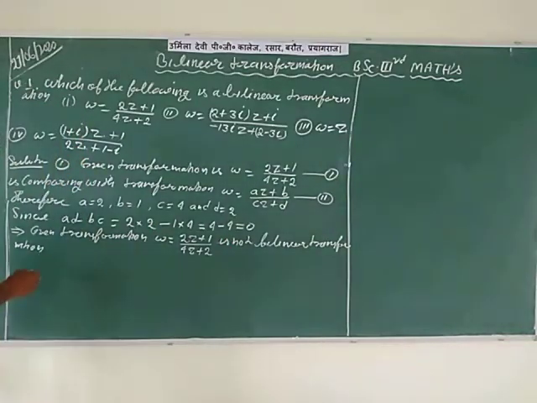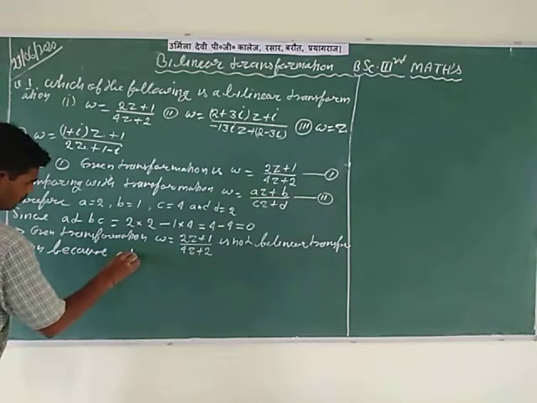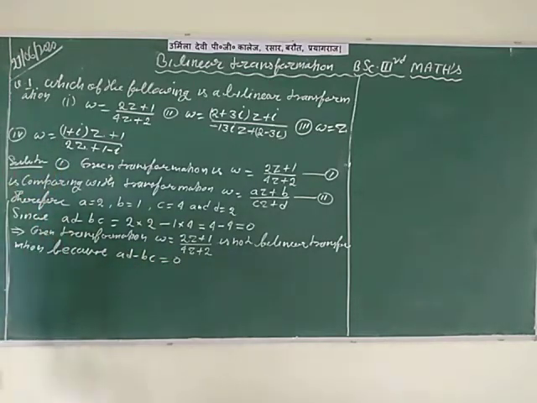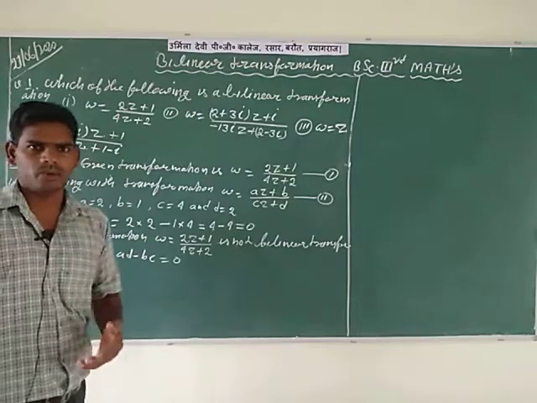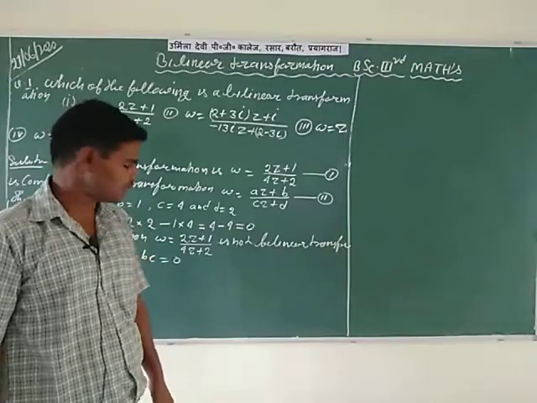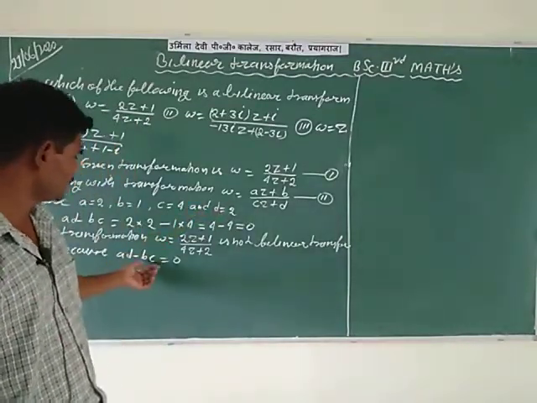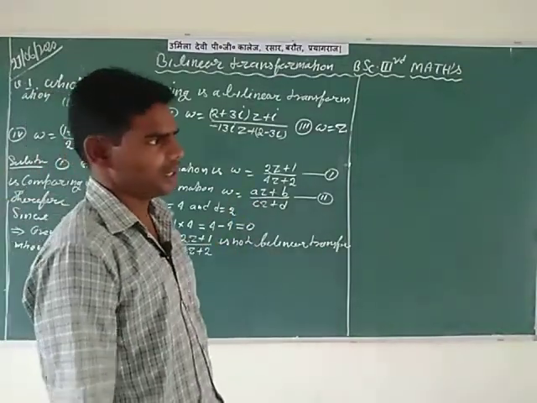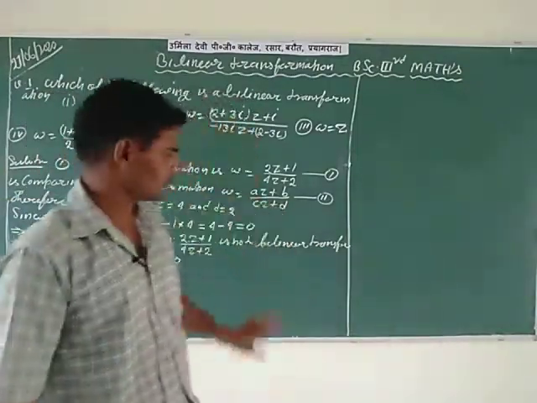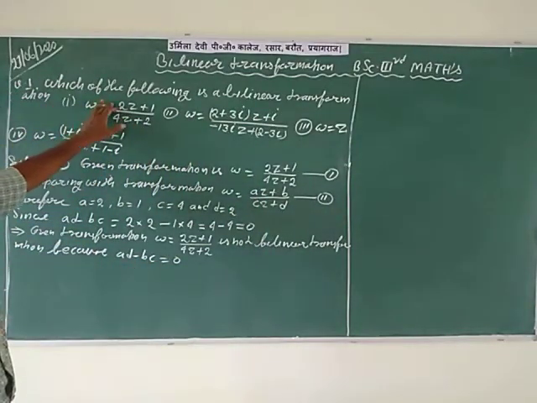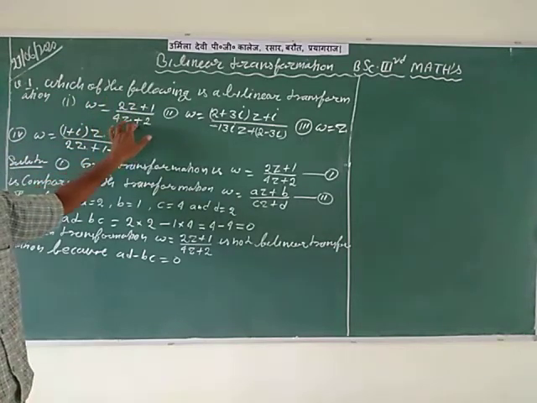So here write, because AD minus BC is equal to 0. So following the necessary important condition of bilinear transformation, AD minus BC should be not equal to 0, but in this transformation AD minus BC is equal to 0. Therefore this given transformation is not a bilinear transformation. So this is the complete solution of the first question, W is equal to 2z plus 1 divided by 4z plus 2.